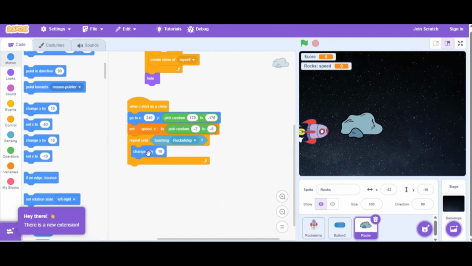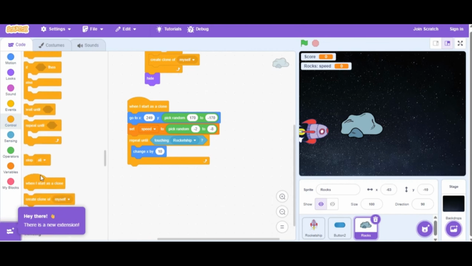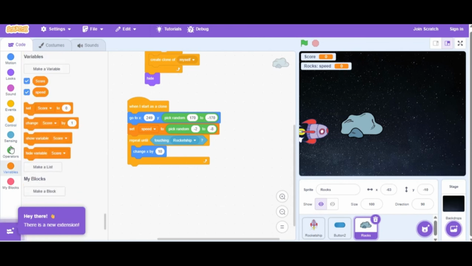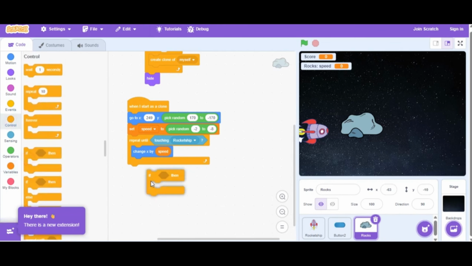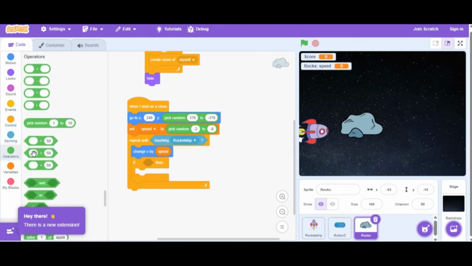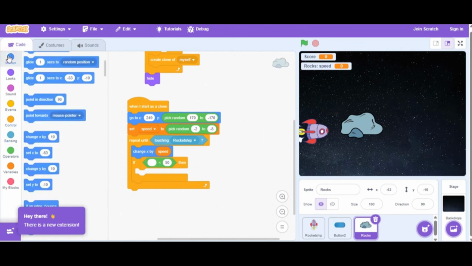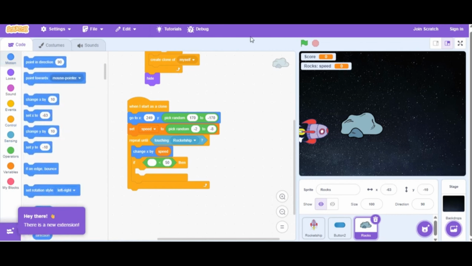A crucial aspect of game design demonstrated in this phase is the proper management of sprites to ensure a smooth, functional experience. Within the rock clone's script, after the movement loop finishes, meaning it either hit the ship or went off screen, the code needs to determine what action to take. The user introduces an if-then conditional block.